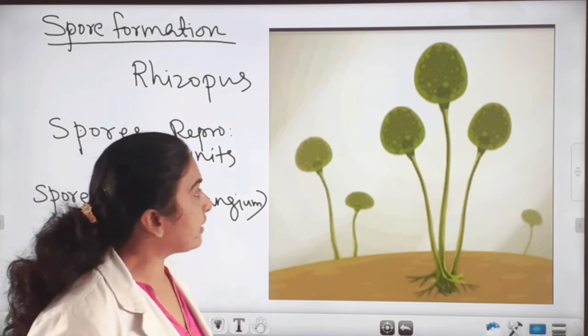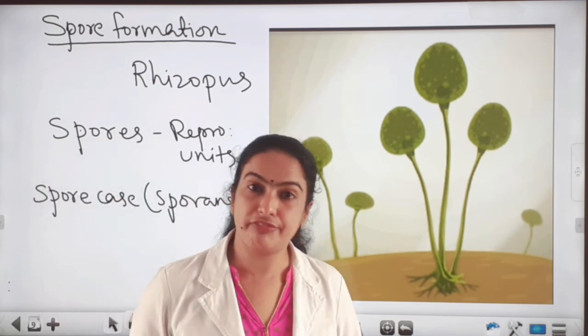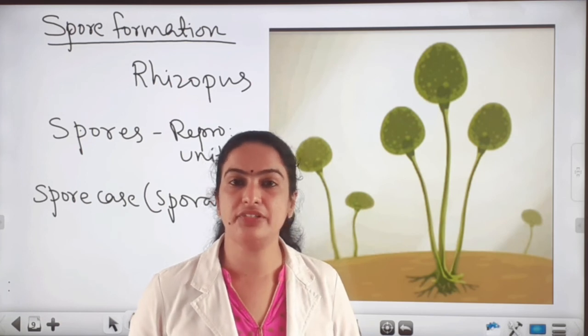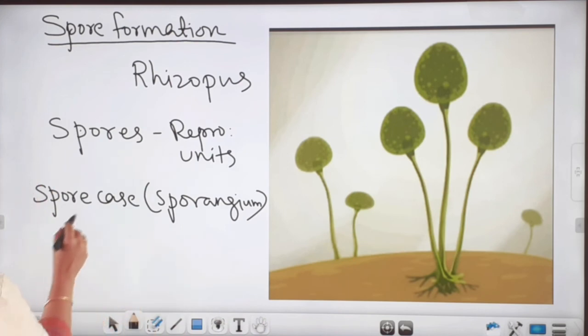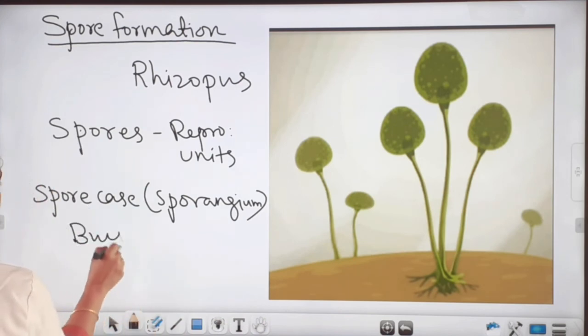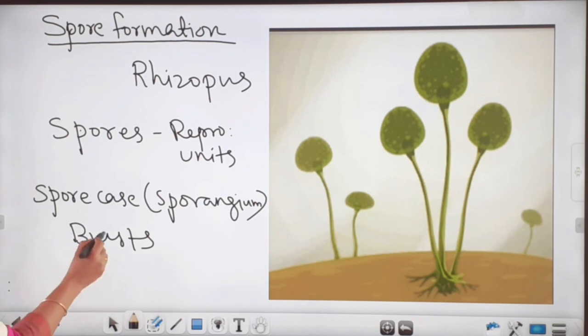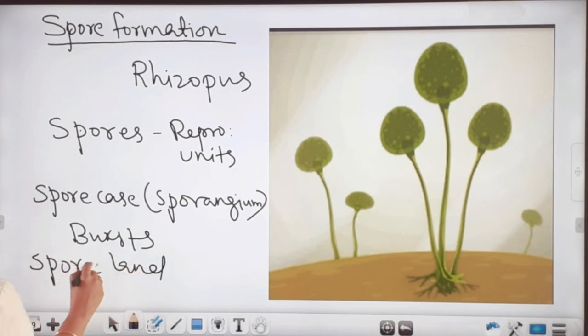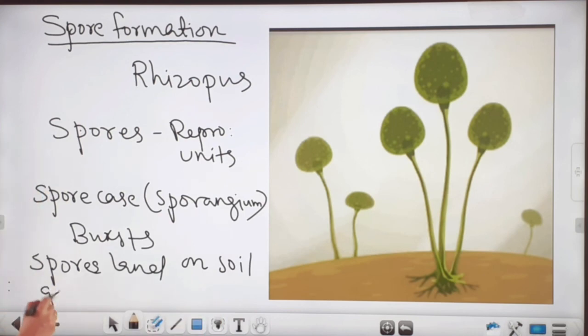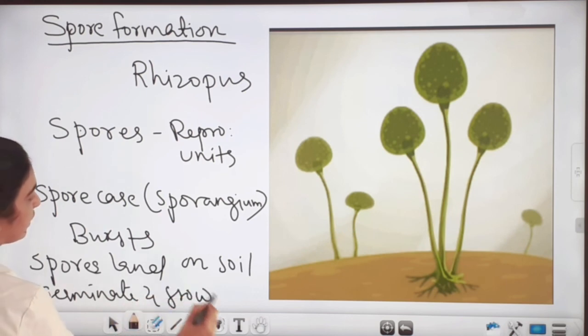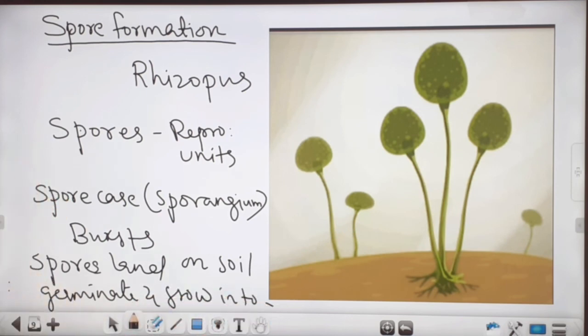When the spores land on soil under favorable conditions, they can germinate and grow into a new organism.